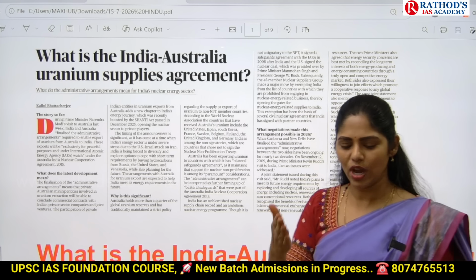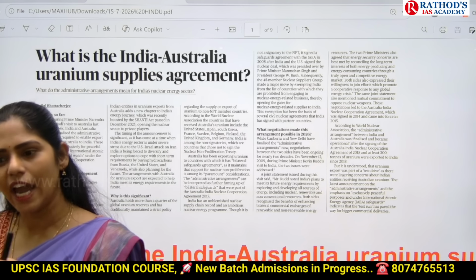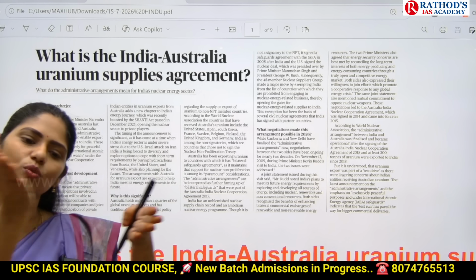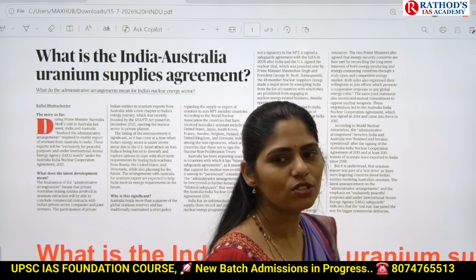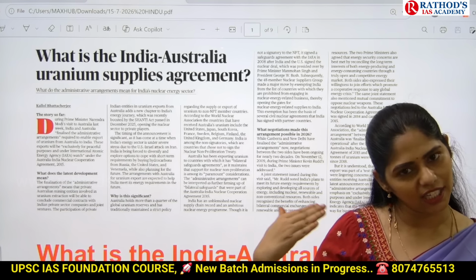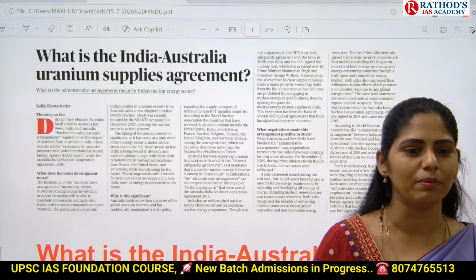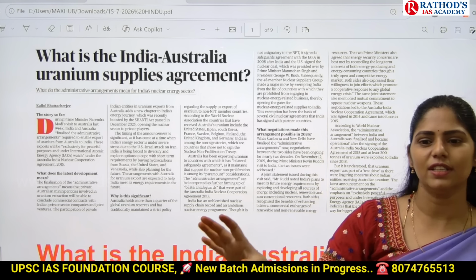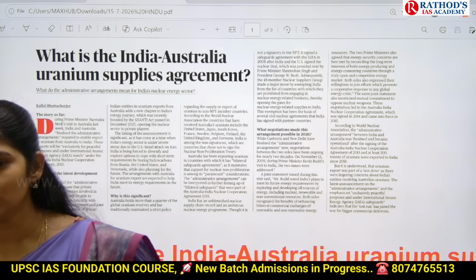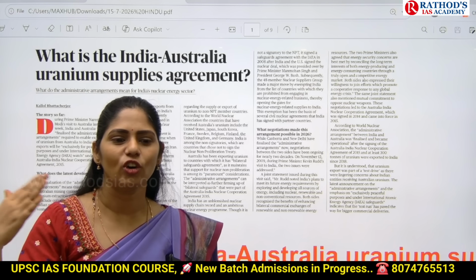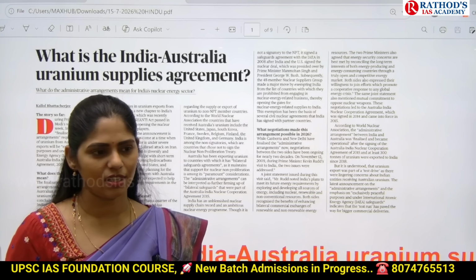In this way, you have to know the basics, you have to know what is happening in the recent past, and you need to connect the present article with earlier articles. Only then can you write a very good, organized, structured answer. Even in prelims, they are giving different statements, and you know the new format of the questions. They are giving 3 statements, saying that statement 1 is supporting statement 2, and statements 1 and 3 are contradicting each other. Yes, I already wrote this prelims test last week, right?